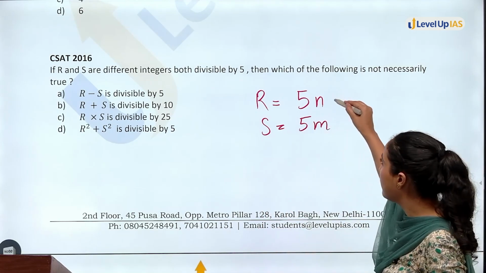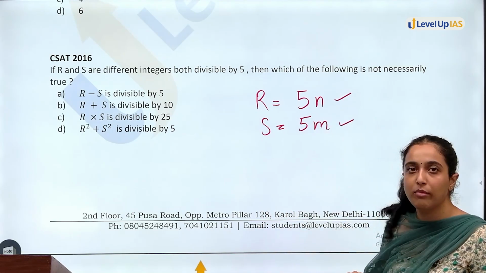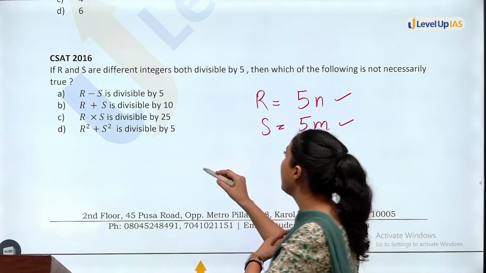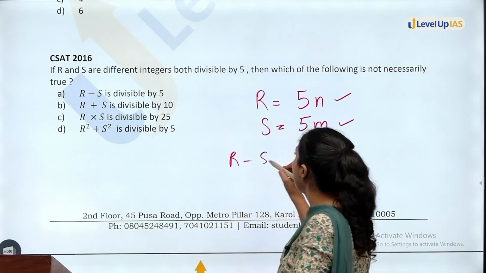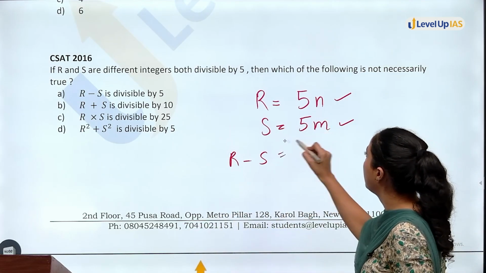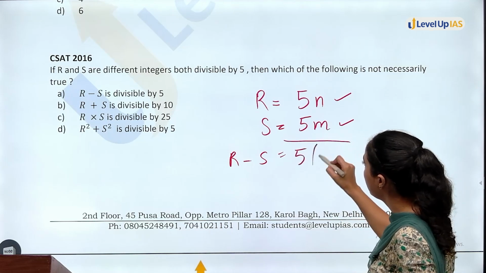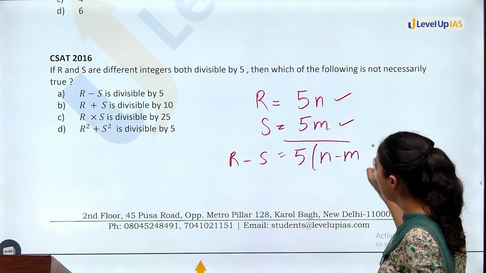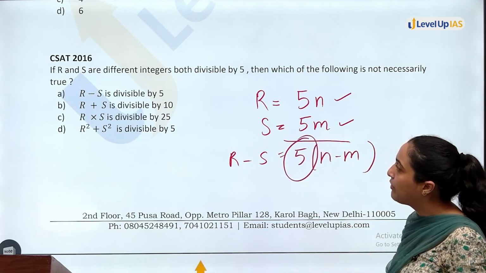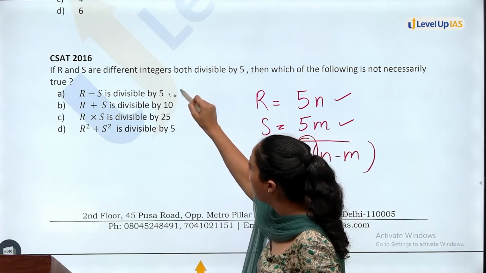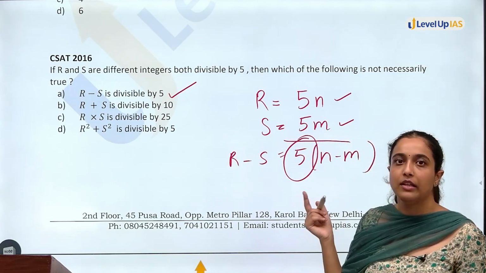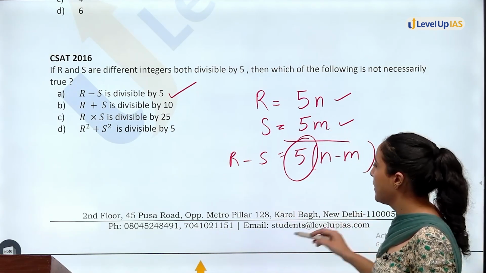Okay, this is also divisible by 5. This is also divisible by 5. Now you do R minus S. R minus S will be what? 5 common, n minus m. This is also divisible by 5. So R minus S is divisible by 5. Yes, it is true.